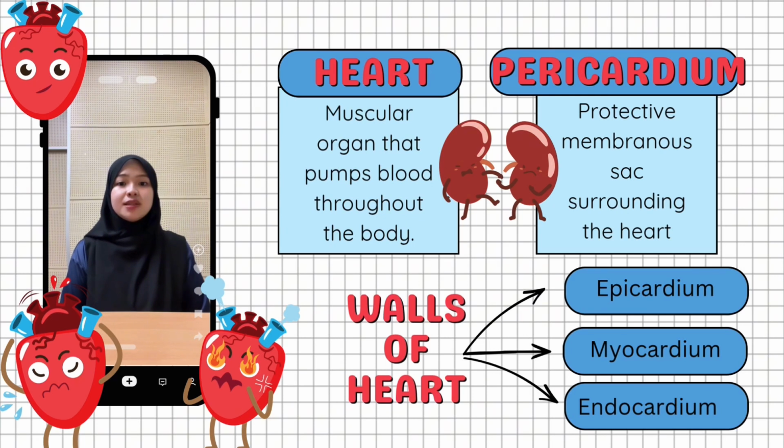The heart wall consists of three layers. The first layer is the epicardium, which is the outer layer of the heart. The second layer is the myocardium, which is the thick muscular layer responsible for heart contraction. The innermost layer is the endocardium, which lies on the inside of the heart.